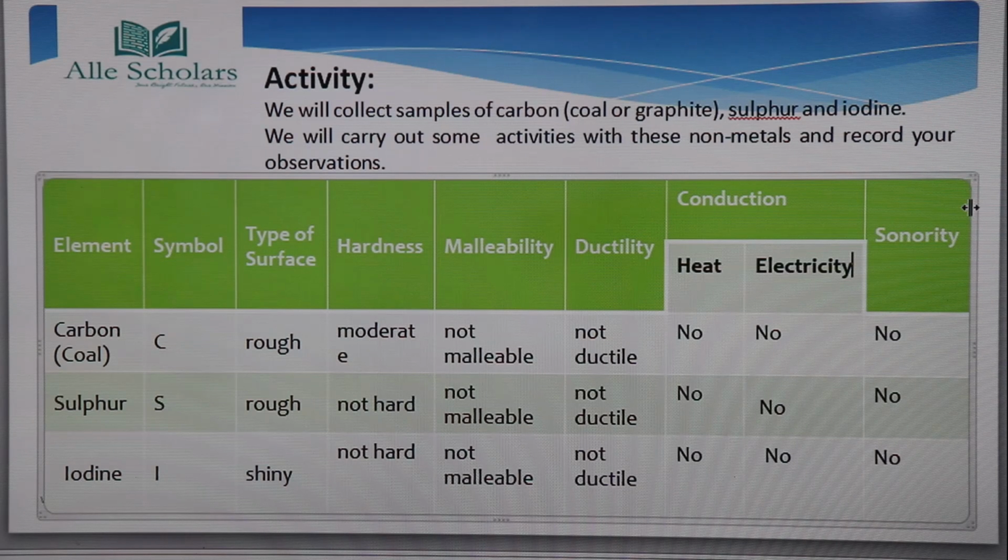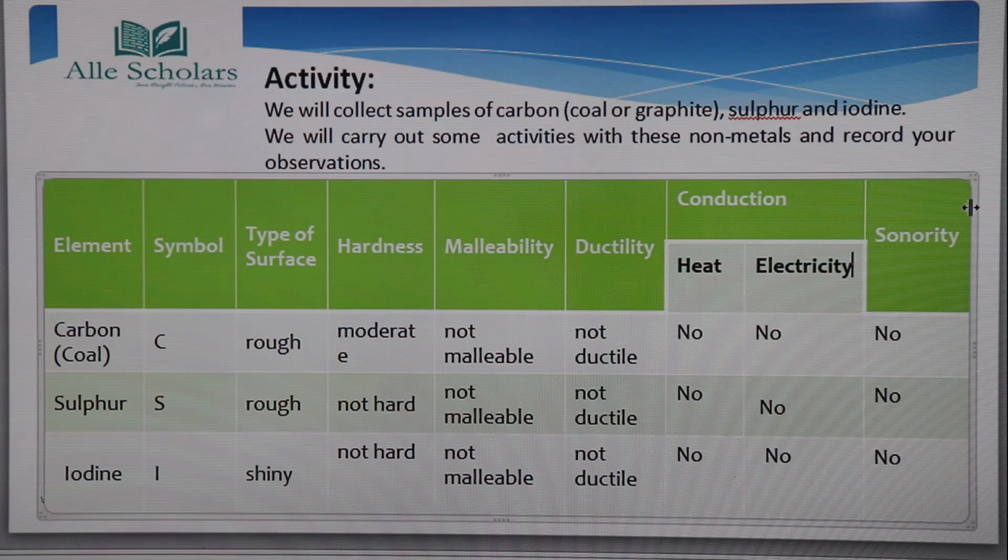Now we will see the property of sonority. These non-metals do not have any sonorous property, so no sonority is there.